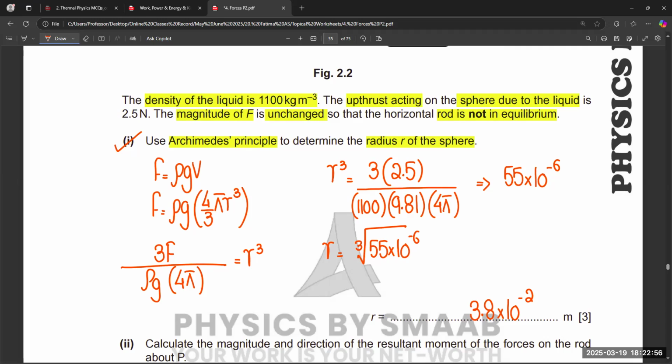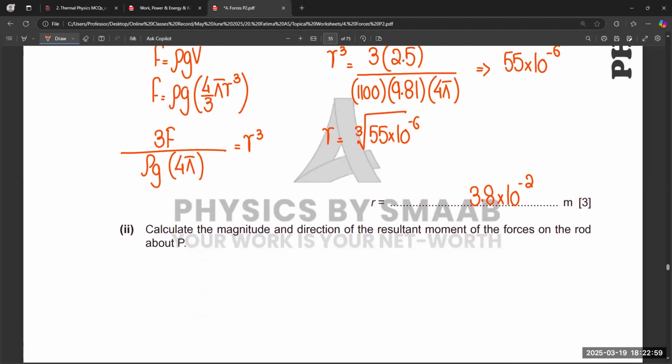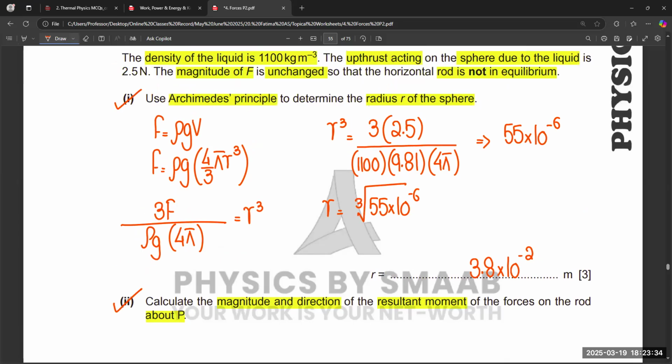Okay. The next part is: calculate the magnitude and direction of the resultant force. Sorry, the resultant moment of the forces on the rod about P. So, resultant moment of the forces on the rod about P.